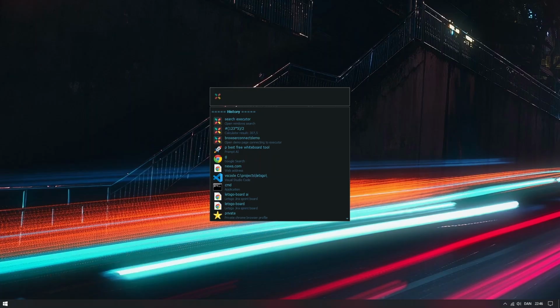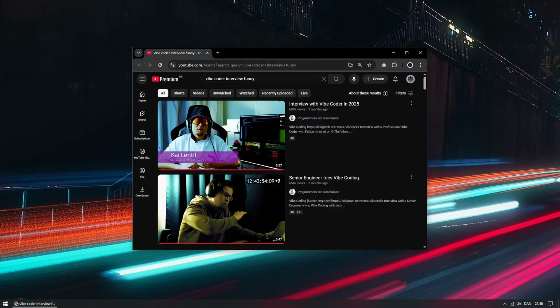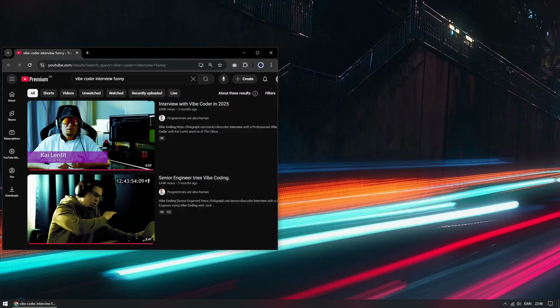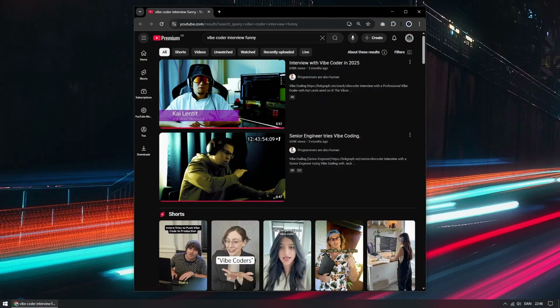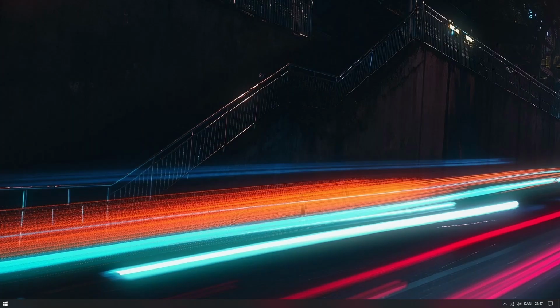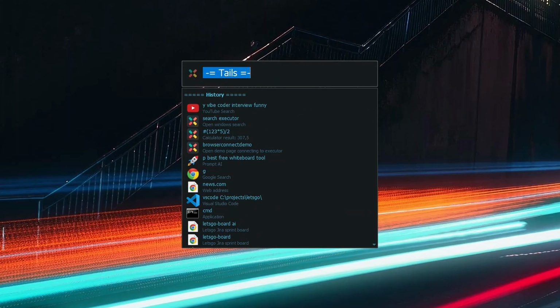Manage desktop windows in terms of size, position, and state. Here, for example, centering the active window. Position it to the left, setting it to a certain size, and closing it. Here are some random tools. Create a password. Flip a coin. Roll a dice. Return a random number.